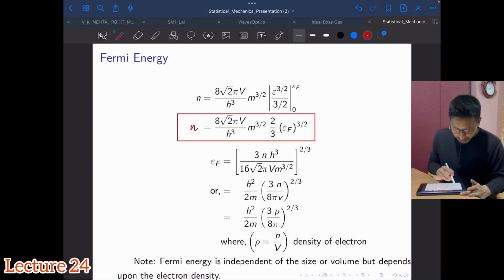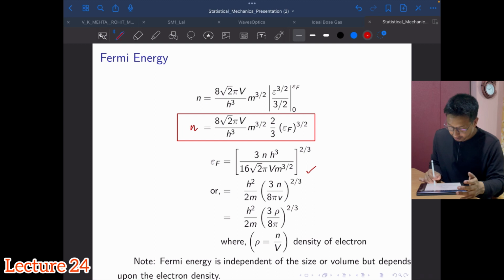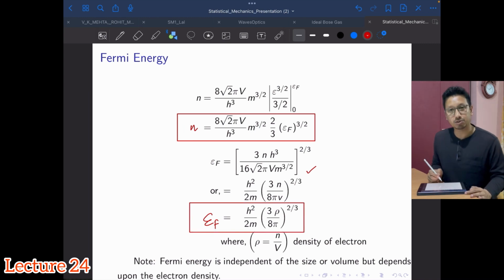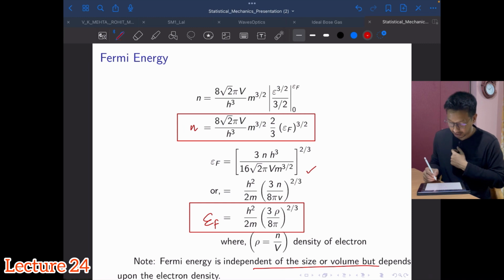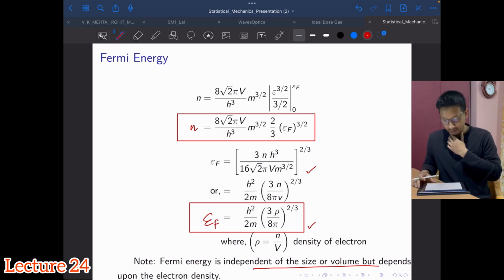Okay, and so we got an expression for Fermi energy in terms of this N. N is the number of particles, V is the volume, m is the mass of the fermions, and h is the Planck constant. So eventually we got this expression for Fermi energy, which depends only on the density of the particles, not on the number or the volume. I mean, Fermi energy is independent of the size and volume of the system, and only depends on the number density. This is one of the important expressions that we aim to derive.